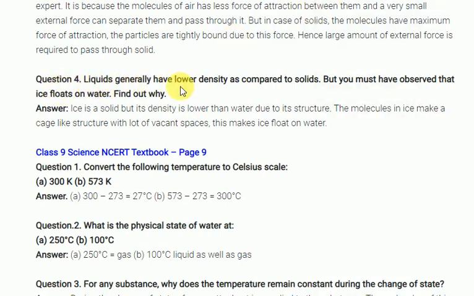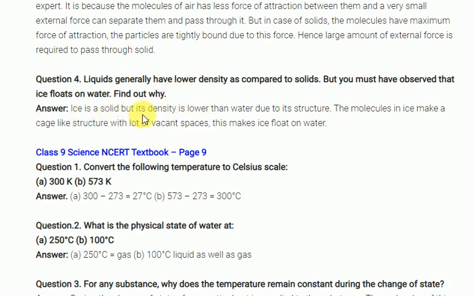An easy question: a liquid generally has low density as compared to a solid. But you must have observed that ice floats on water. Why? Generally, density is mass by volume. We have discussed that whenever volume increases, density decreases. So what happens here? Just look at the water.